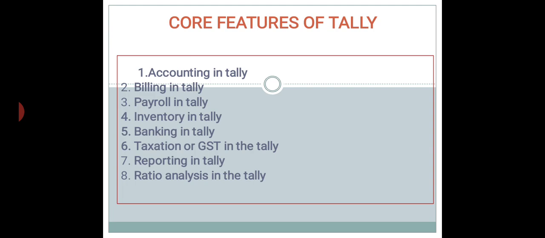For example, if you want to know the current ratio for the first 6 months of the year, that can also be done in Tally. Moreover, the ratio analysis in Tally helps us to make quick decisions about our business, whatever the case may be. Okay, so these are all the core features of Tally. Next slide.